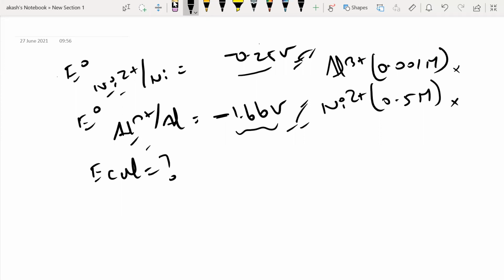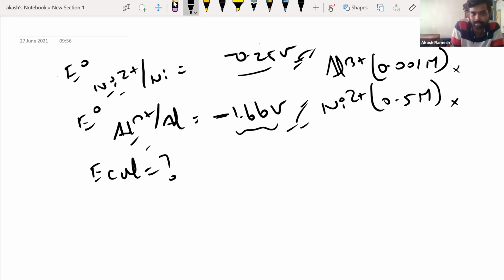Oxidation. Absolutely. Whenever you see that these are reduction potential values, and there is a negative sign in the reduction potential values, I can tell that these two are naturally undergoing oxidation. But obviously, both of them cannot undergo oxidation. Only one of them will undergo oxidation. Now, if I have a more negative value, it is minus 1.66 and this would be minus 0.25. This is more negative. Can I say this will have a greater tendency to undergo oxidation than this?